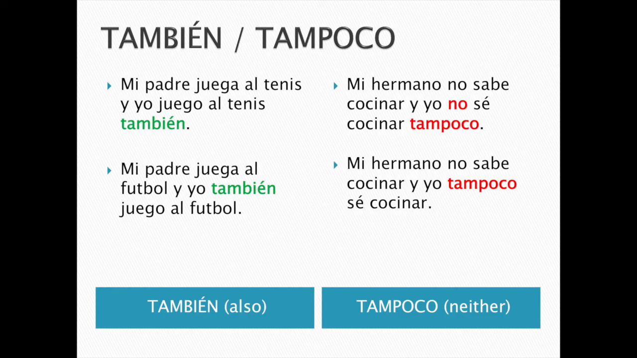Mi padre juega al tenis y yo juego al tenis también. Mi padre juega al fútbol y yo también juego al fútbol. As you can see, también can come before or after the verb.